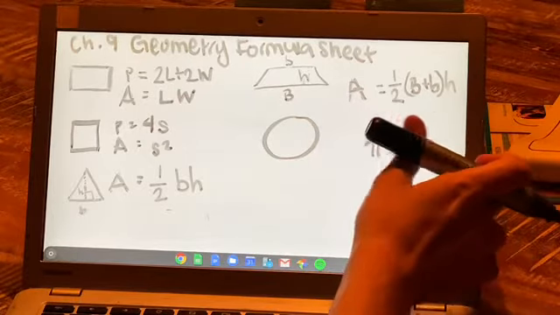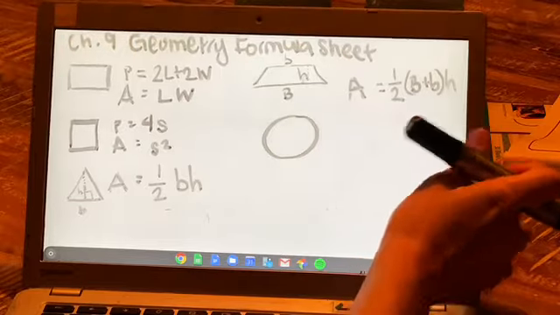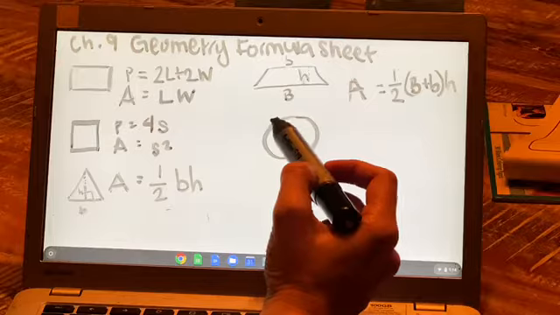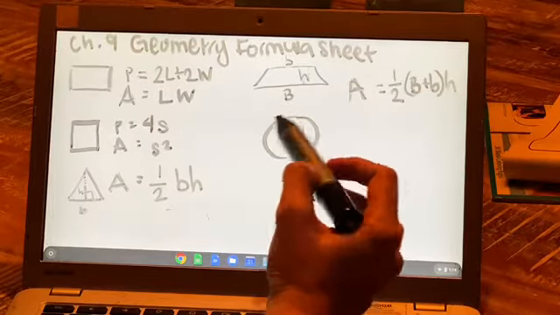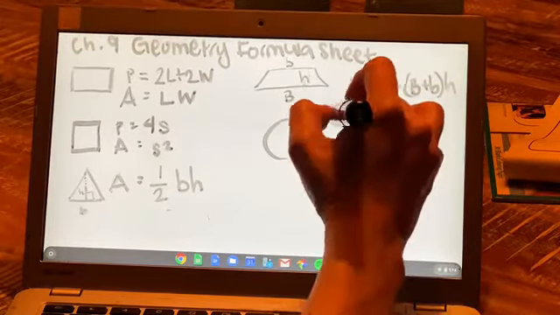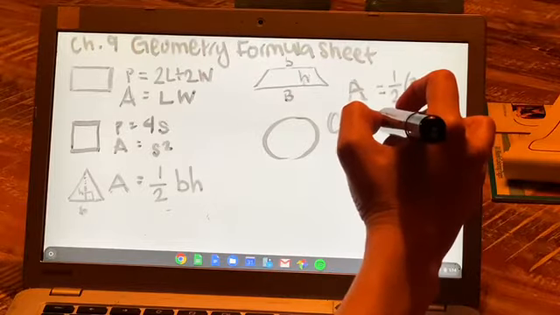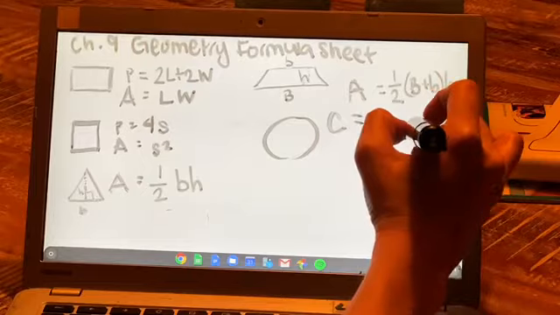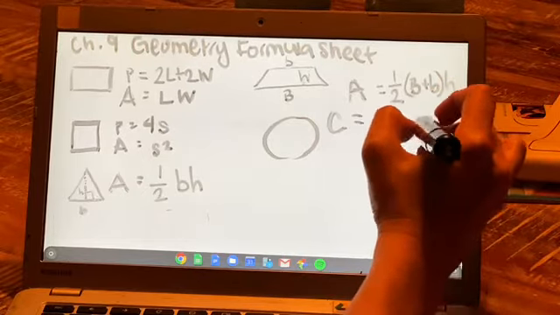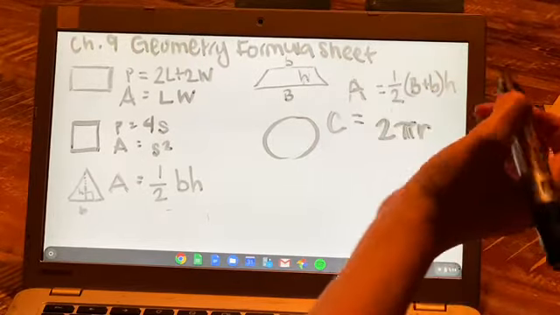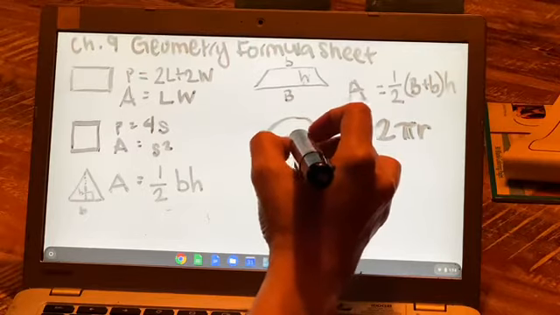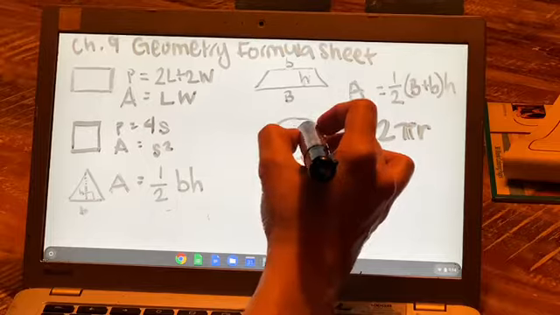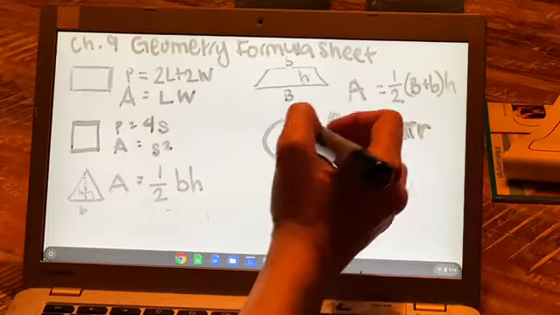But to get our formulas for circles, remember, we've been talking a bit about perimeter, but what do you call the perimeter of a circle? You guys remember that it's called circumference? So circumference of a circle is 2 pi r. That means 2 times pi times the radius. Now, remember that the radius is the distance from the center of the circle to the outside. And the whole thing we call the diameter.